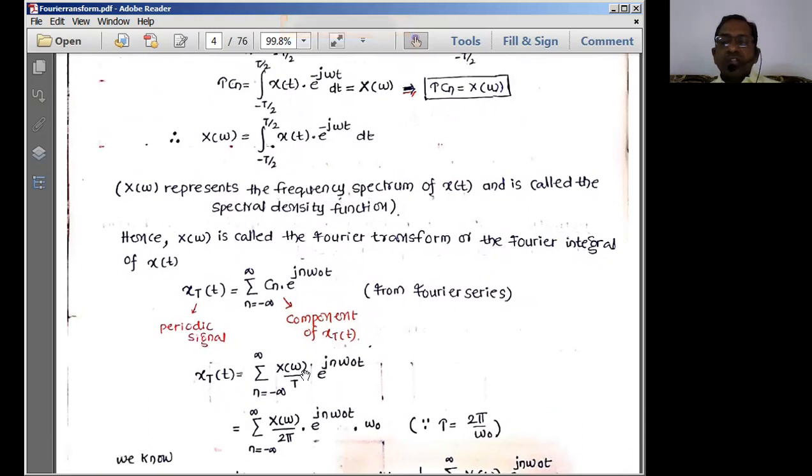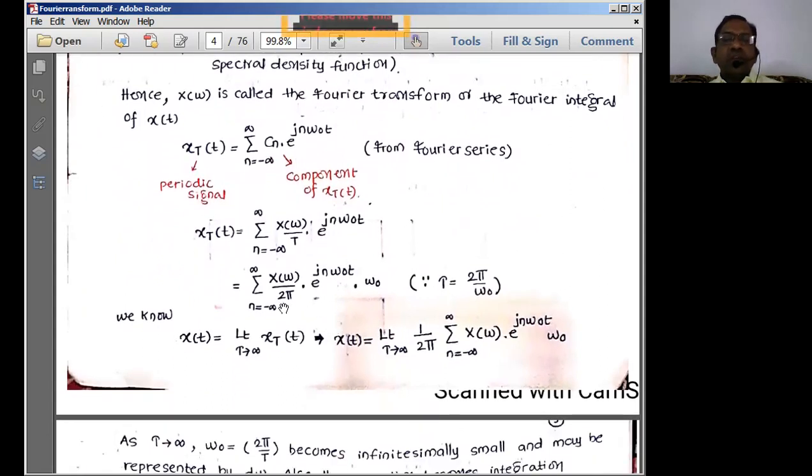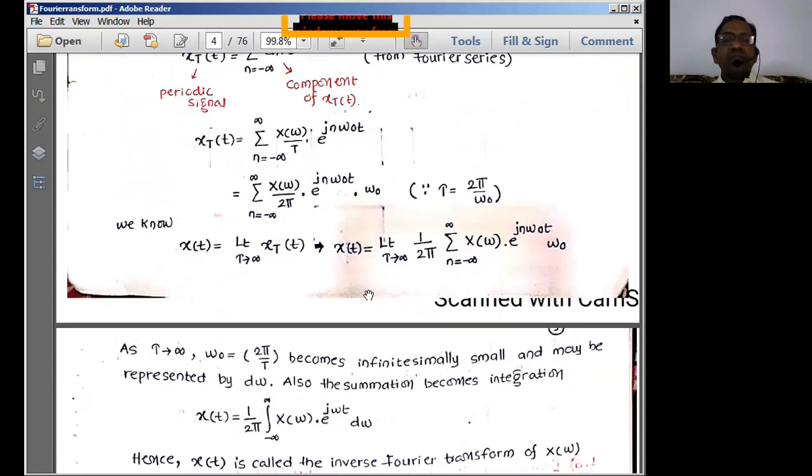That means it is a reversible property I am doing now. Into e power j n omega naught t dt. So this T is nothing but equal to 2 pi. I will be considering 2 pi radians. So I can simply write this down. Since T is equal to 2 pi by omega naught, this T I am replacing with 2 pi by omega naught. So 2 pi will come here, omega naught will be there over the 2 pi radians. I can write it for a fundamental frequency.